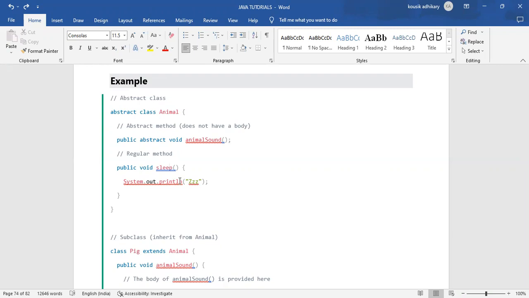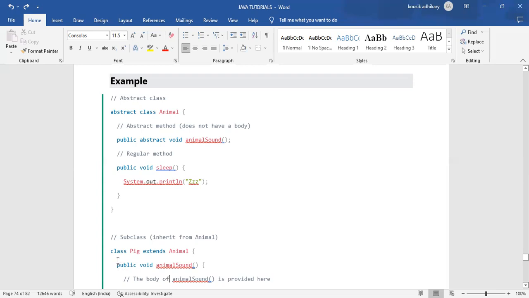So we are just simply printing a message, System.out.println("Zzz"). And in the theory part, we can create a body for an abstract method within the subclass.